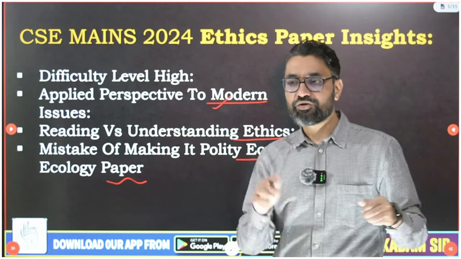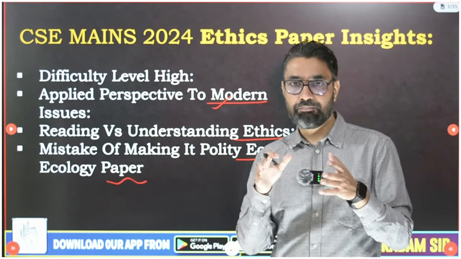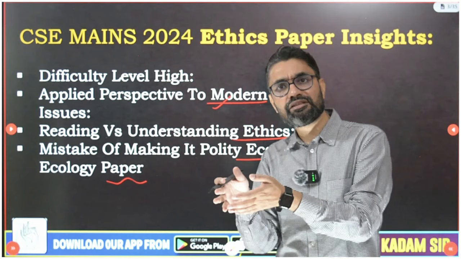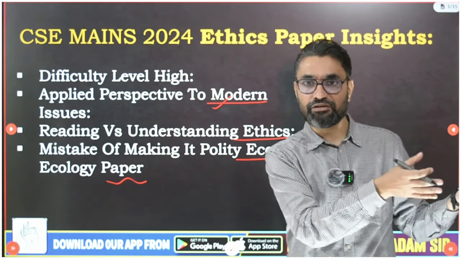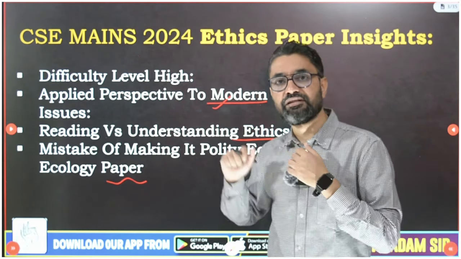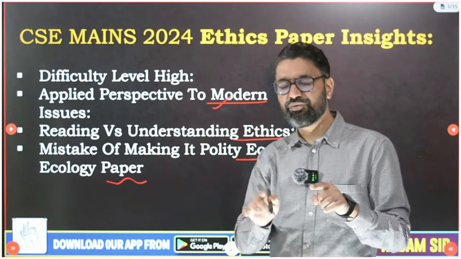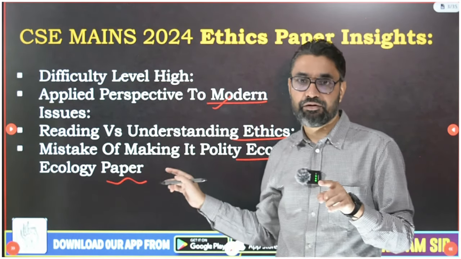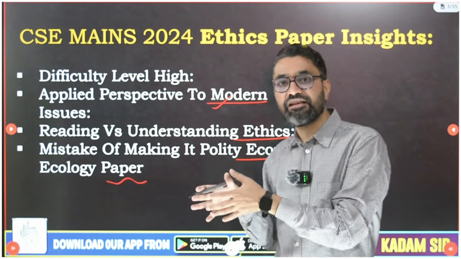See guys, there was one question on social and environmental balance. Now they could have asked this question in GS Paper 3, ecology and environment. Why did they ask this question in the ethics paper? If they have asked you a question from an ethics paper perspective, then your answer should stick to the ethical issues.